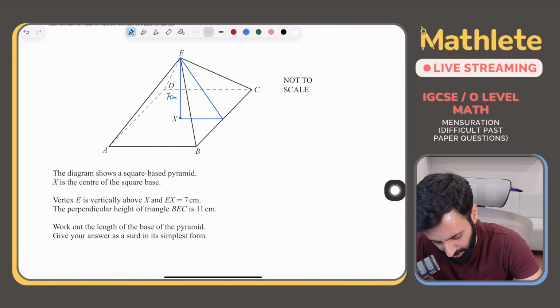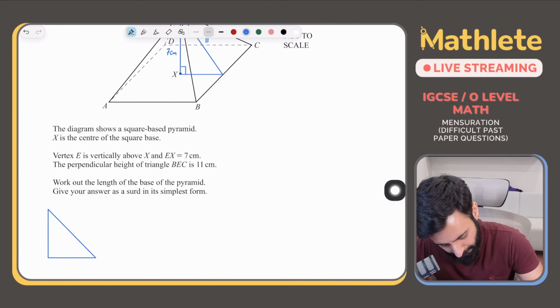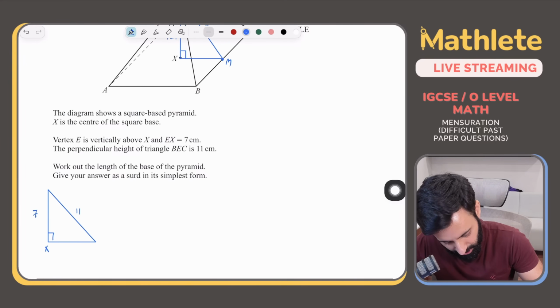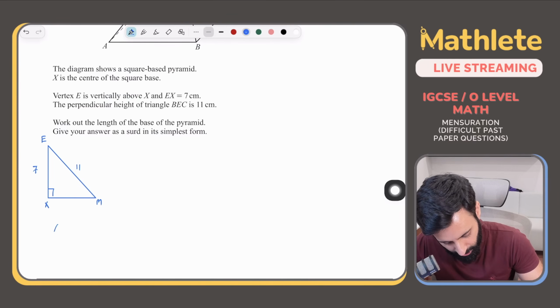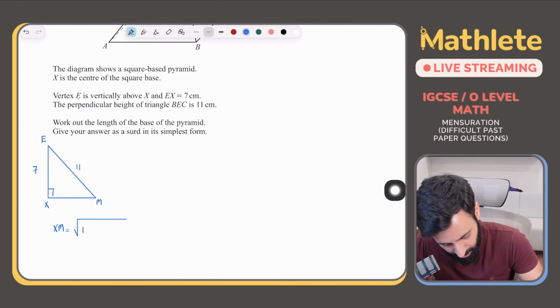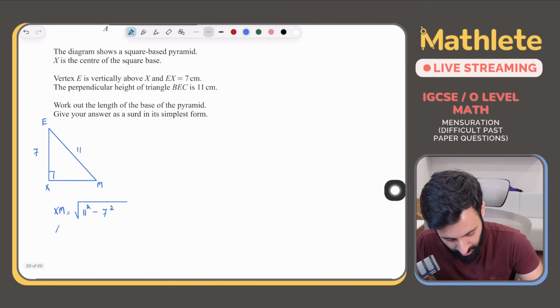अच्छा, mensuration का round 2 करें नहीं करें, or you think this is enough? So this is 11. ठीक है, let's draw this triangle over here. This is 7, this is 11, and this इसको हम m बोल देते हैं. ठीक है, so this is x, this is m, and this is e. So xm will be equal to square root of 11 squared minus 7 squared. ठीक है, चलो कर लेंगे इंशाल्लाह, don't worry.